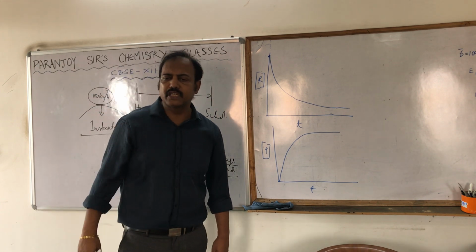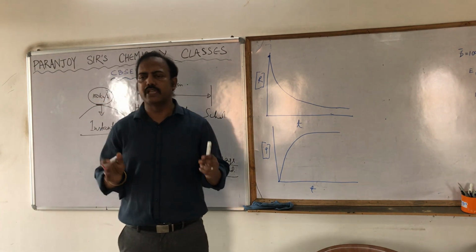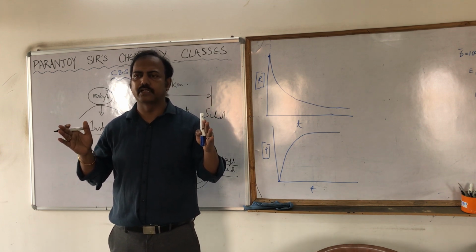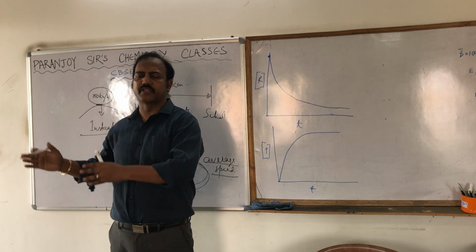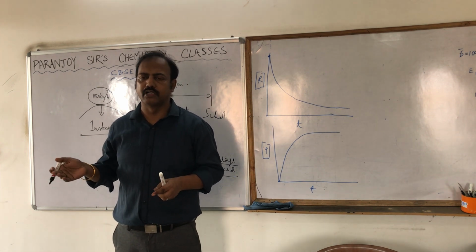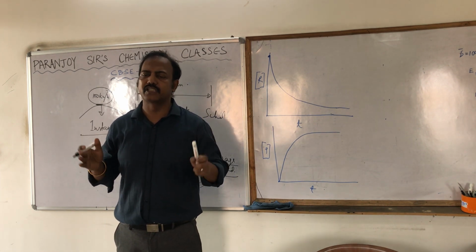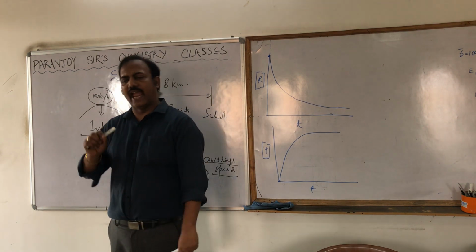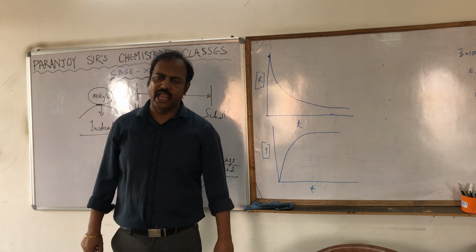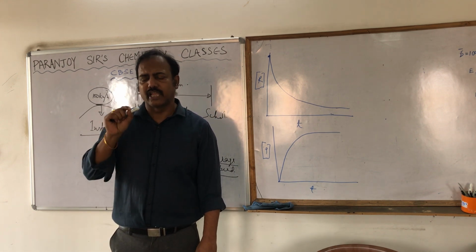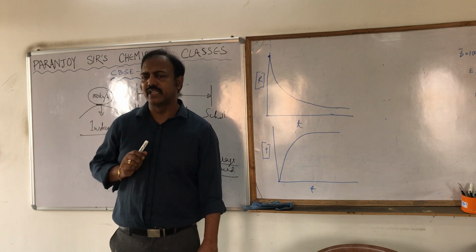So average speed is calculated within a span of time, from this much second to this much second, or from this much minute to this much minute, or from this much hour to this much hour. Within a span of time, whatever is the speed, that is called the average speed. But at a particular moment, whatever is the speed, that is called instantaneous speed.